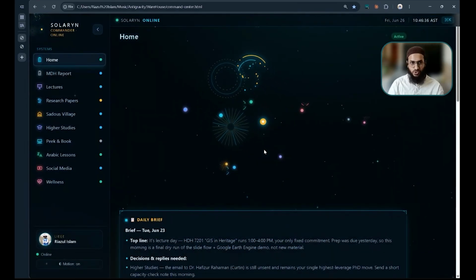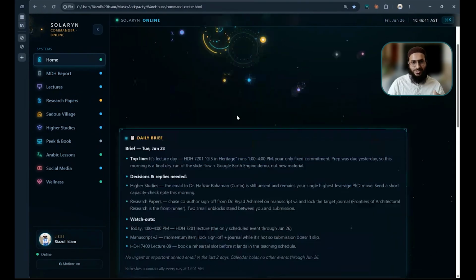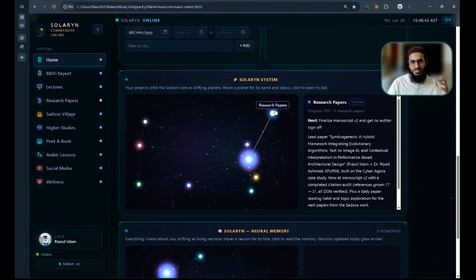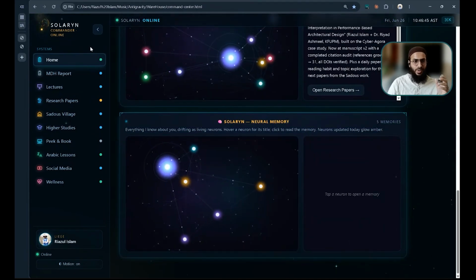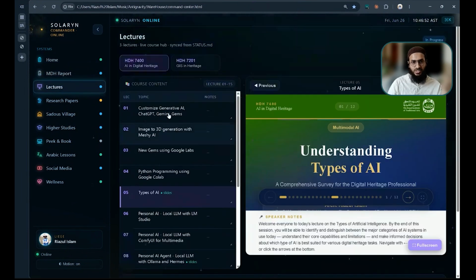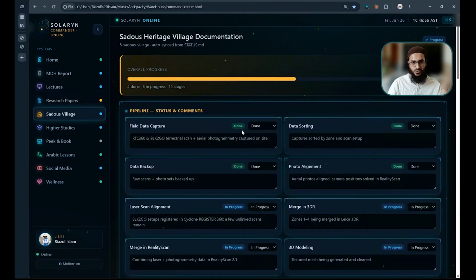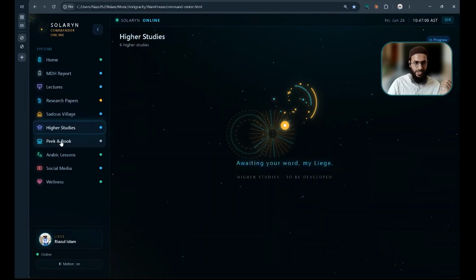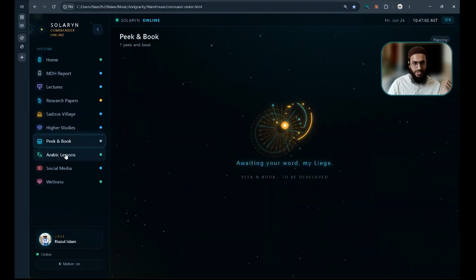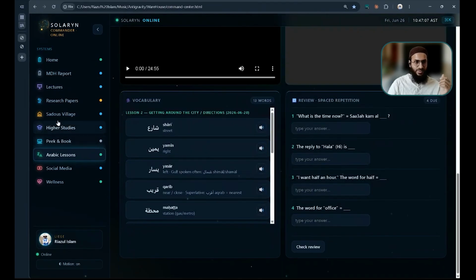My agent name is Solaryn, and it manages all my work. Let's see the interface first. This is the Solaryn system. This is the Solaryn memory. This is the reports for my Masters in Digital Heritage course. These are the lectures, and these are the research papers. So those village, a project for us. Higher studies is still being developed. Weekend book is still being developed.